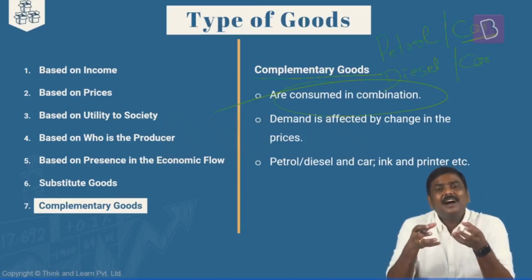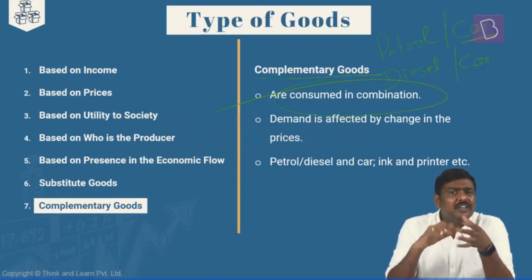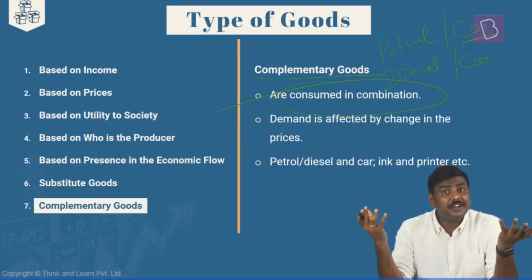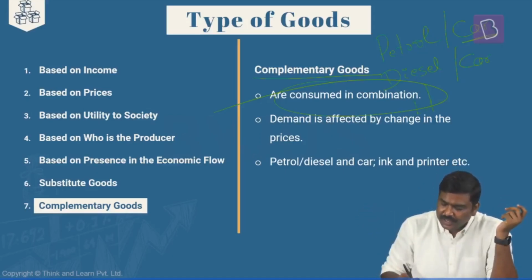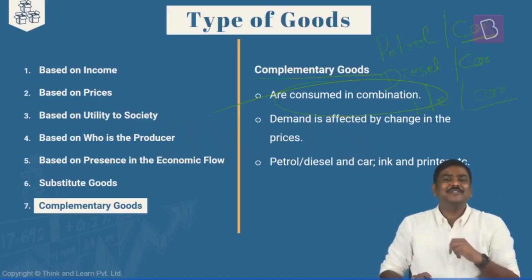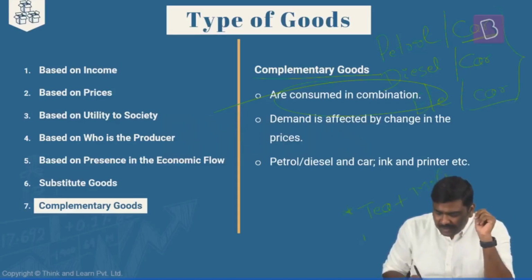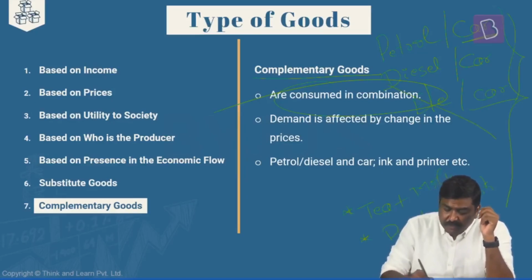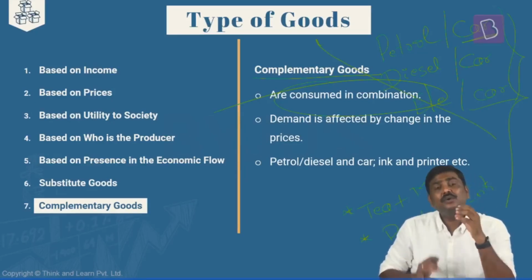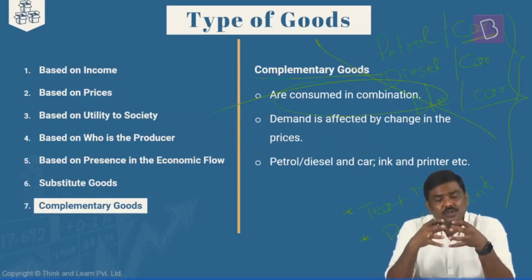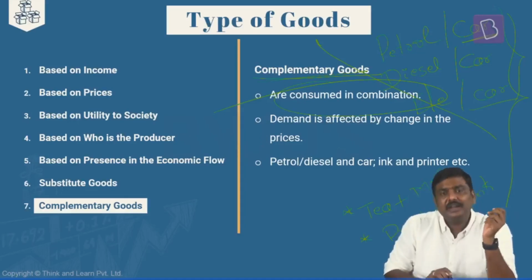So a car, when you purchase a car without fueling it or without refueling it, you cannot use this particular car. Some of you will say, sir, what if it is an electric car? Then electricity and a car will be complementary goods, right? Or for that matter, another example, tea and milk, right? That is another example. Third example, the printer and ink. All these are examples of complementary goods. That is, you cannot consume only one of them. You will have to consume them in combination, right? So such sets of goods are referred to as complementary goods.